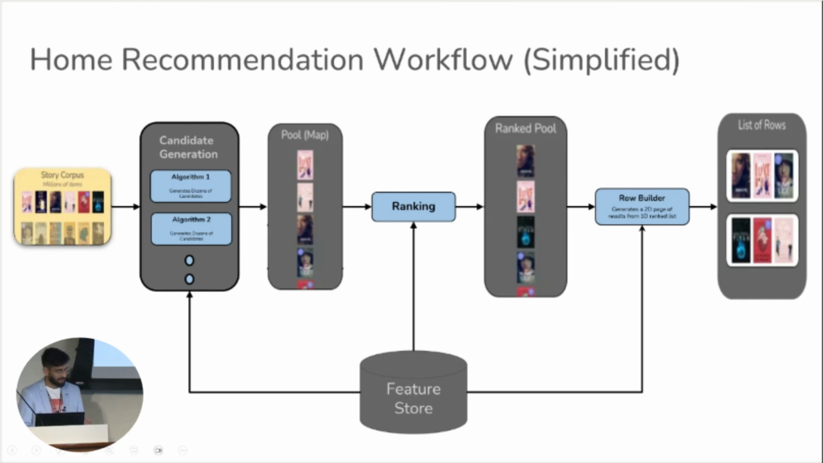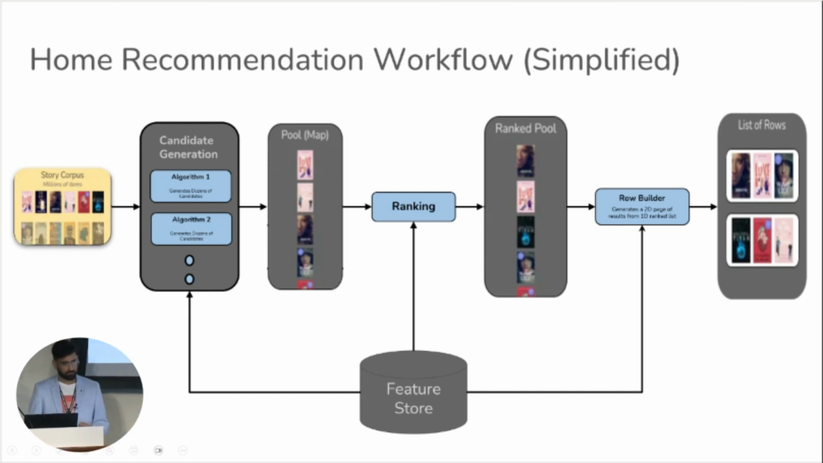In this step, we have different algorithms that select relevant stories for a user based on different features, like user metadata, content metadata, their interaction history on the platform, and so on. The output of this step is a pool of relevant stories coming from different candidate generation algorithms. In the ranking step, we rank these stories primarily based on engagement metrics. Finally, this ranked pool is transformed into a 2D page using the row builder module.